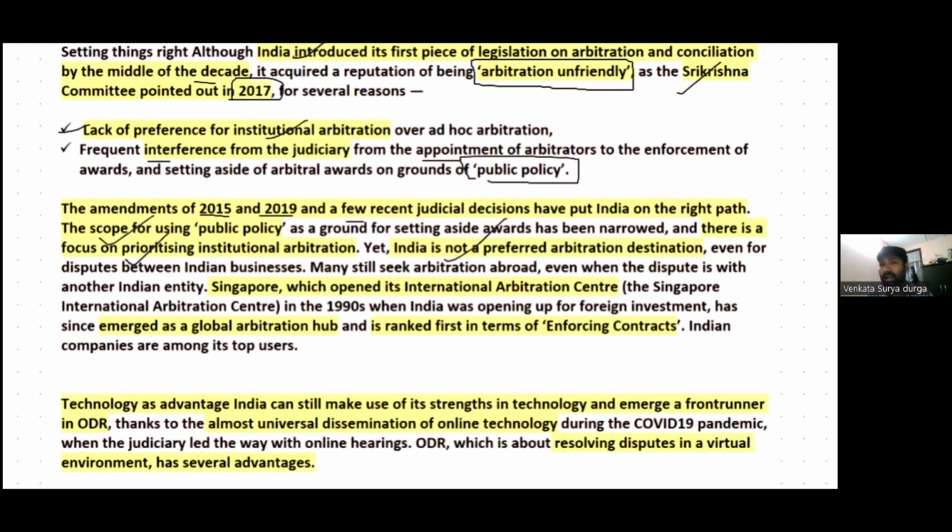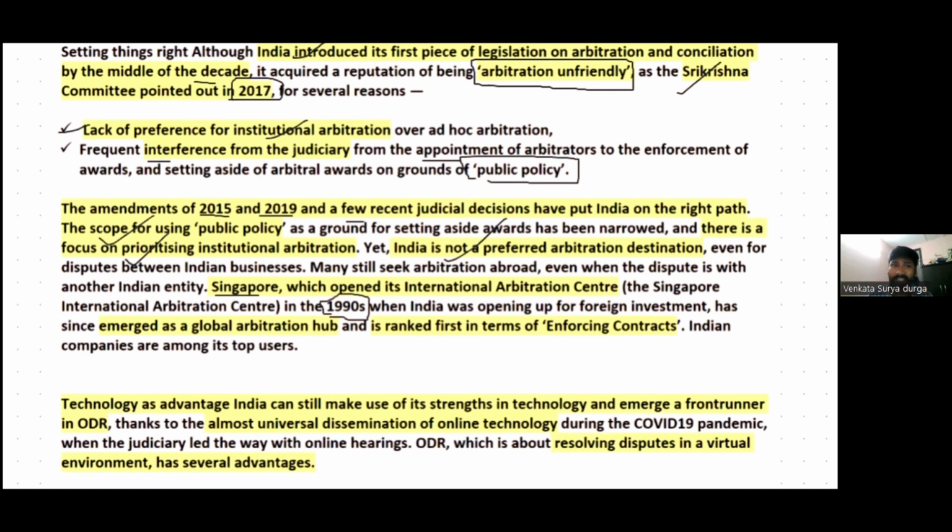So they wanted to make their arbitration outside India, even for disputes related to two Indian entities. However, Singapore opened its International Arbitration Center, the Singapore International Arbitration Center. This center was opened in the 1990s, when India was still in the phase of opening up its economy for investment. At that time, Singapore opened its International Arbitration Center.